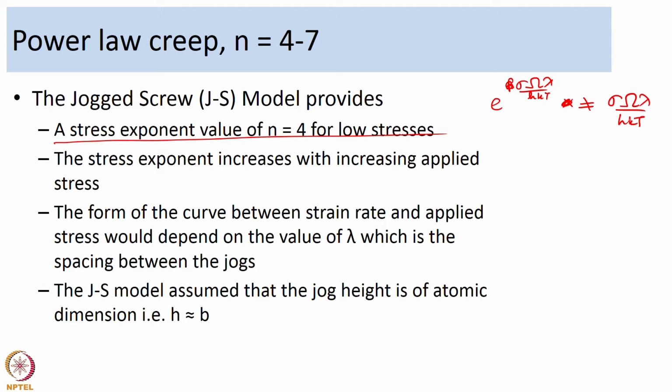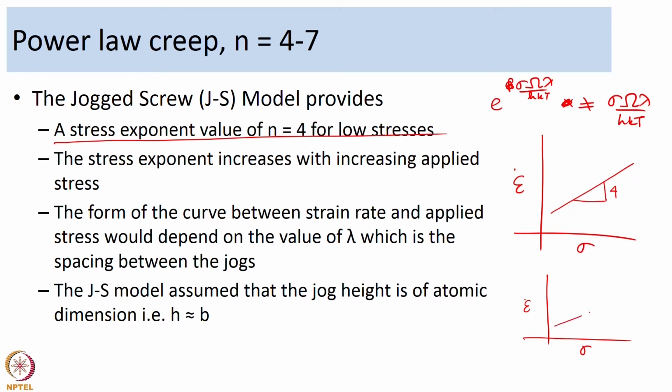Another observation is that the form of the curve between the strain rate epsilon dot and the applied stress sigma would depend on the value of lambda, which is the spacing between the jogs. So we may expect n equal to 4 at certain stress ranges, but the value may gradually change from 4 to higher values, and the form of the curve may depend on the value of lambda.